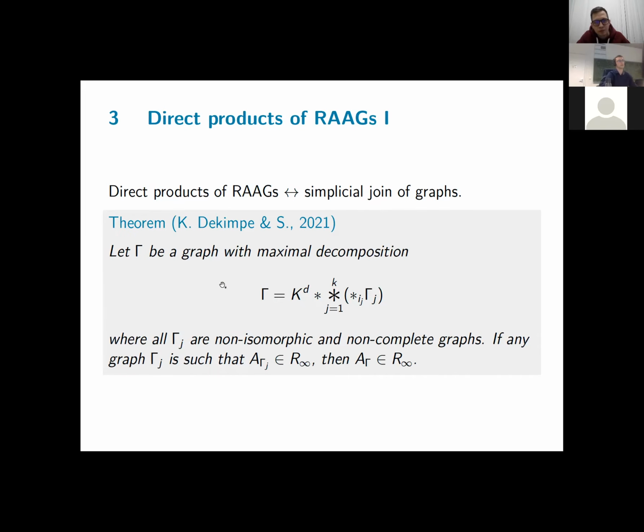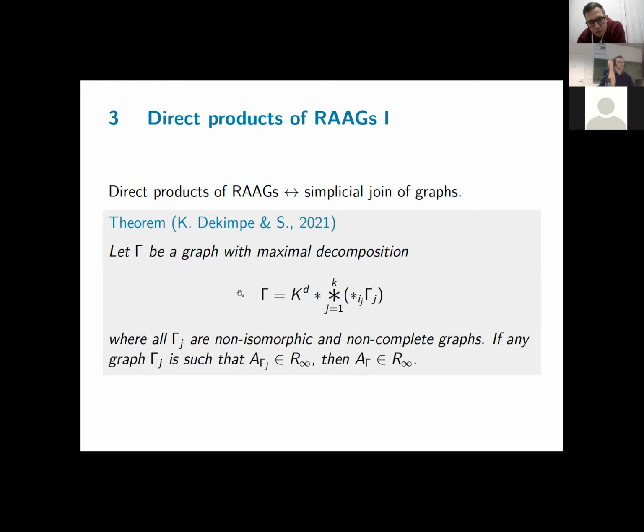From last time, any graph gamma admits a maximal decomposition as a simplicial join. So we have some complete graph lying in it, and then a simplicial join of several copies of non-isomorphic and non-complete graphs. This maximal decomposition was essentially unique, so unique up to reordering of the factors.